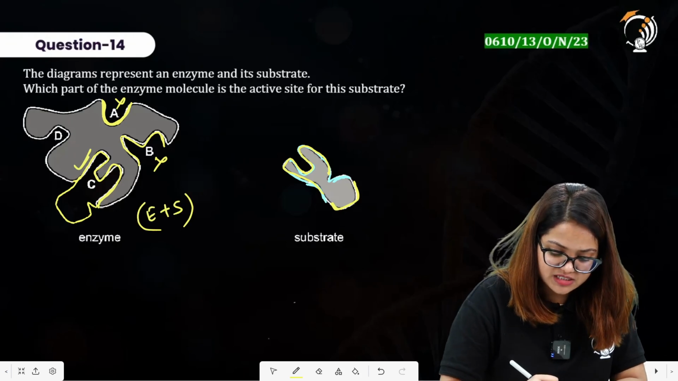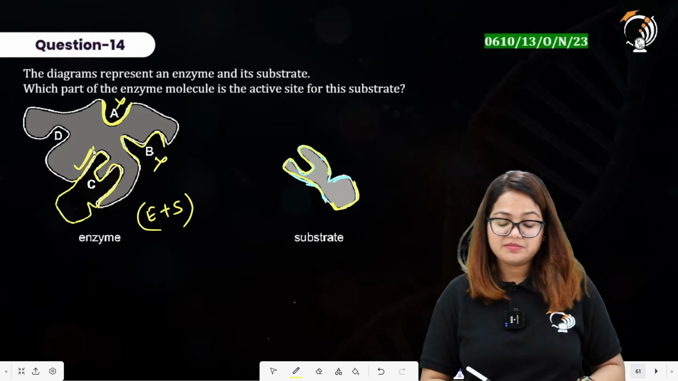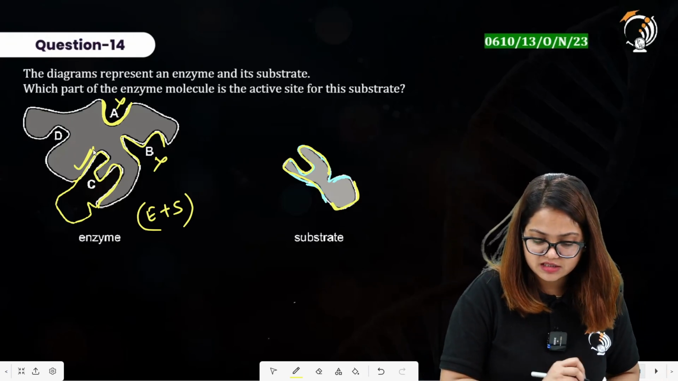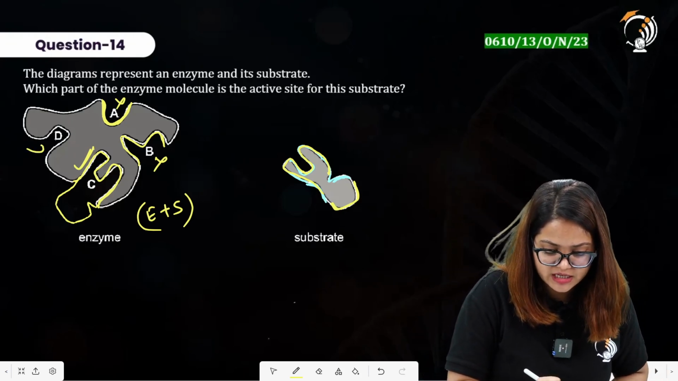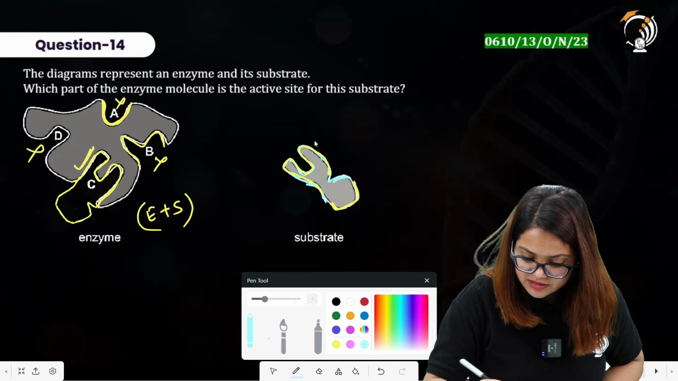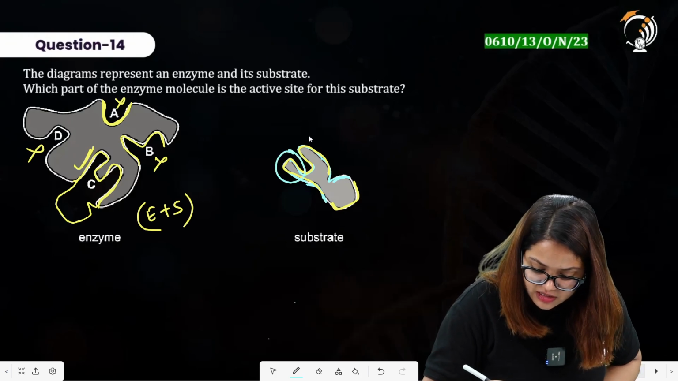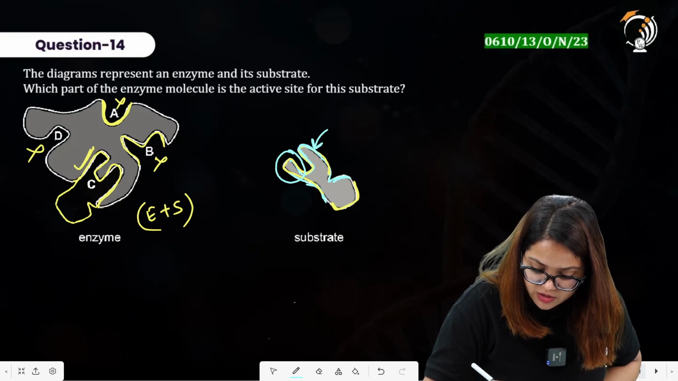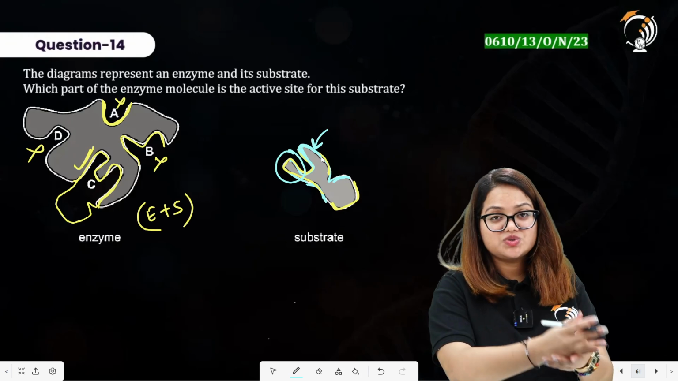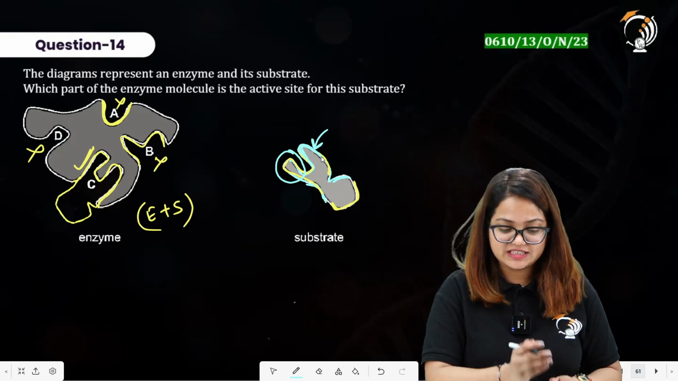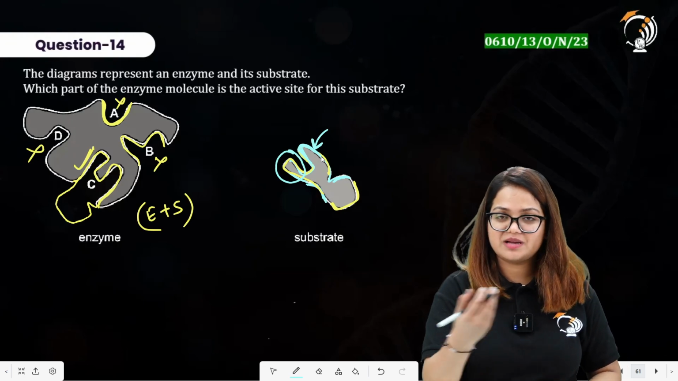Option C here represents the active site of the enzyme for the substrate that is represented on the right hand side. Option D here also is incorrect, because if it binds from this side, this region, this shape will not let it bind into the active site that is represented by the diagram D over here. So that's why this option becomes incorrect.